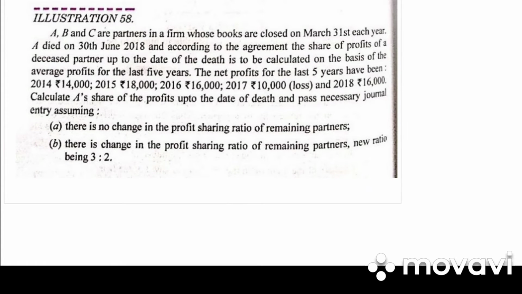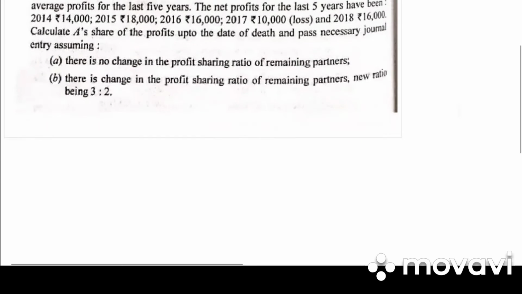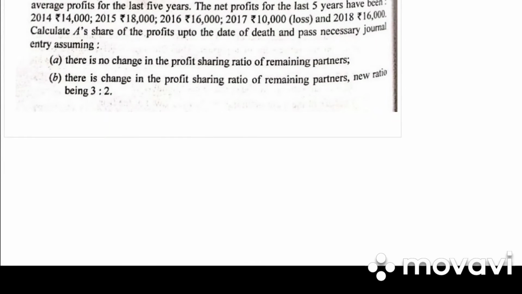ABC are partners in the firm whose books are closed on 31st March every year. A died on 30th June and according to the agreement, the share of profit of the deceased partner up to the date of death is calculated on the basis of average profit of 5 years. The net profit for 5 years is given. Calculate A's share of profit up to the date of death and pass necessary journal entries, assuming there is no change in profit sharing ratio and there is change in profit sharing ratio.